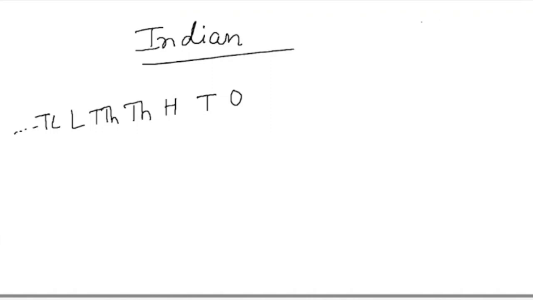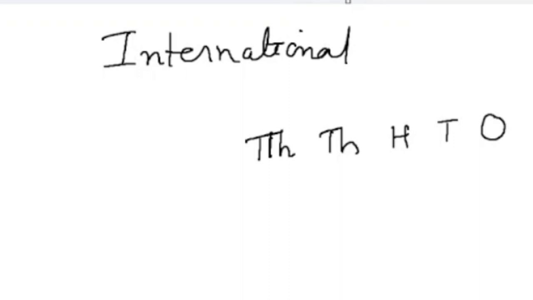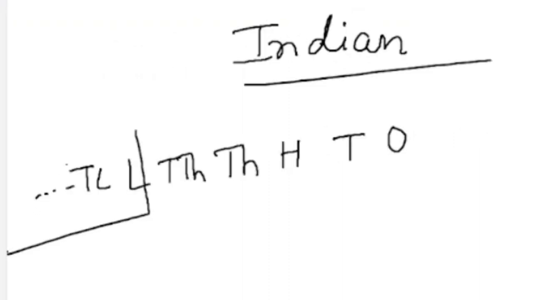But when we talk about the international, we have the same places up to 10,000. Ones, tens, 100, 1,000, 10,000. But when we talk about the lakh and the higher places, these places will be different.